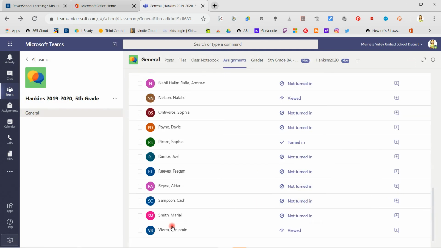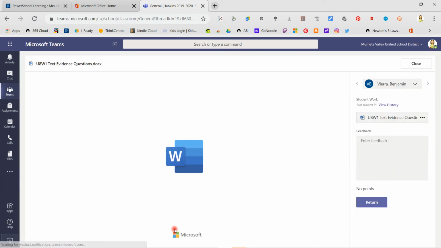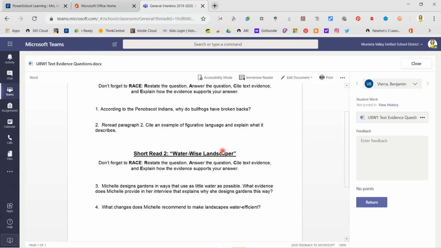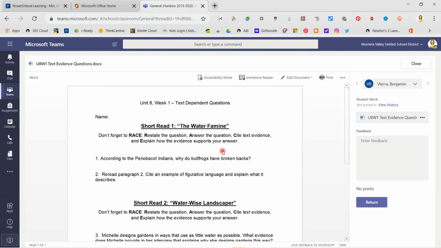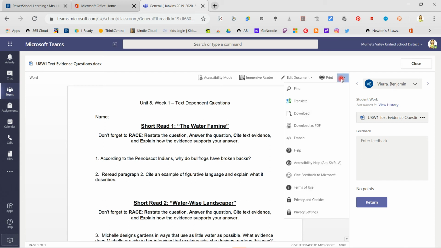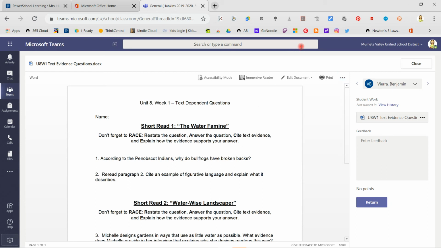On your screen, you should have a place where it has an attach button and then submit. So I'm not seeing it because I am a teacher, so that's not popping up for me. But it's there. On your screen, it's there.